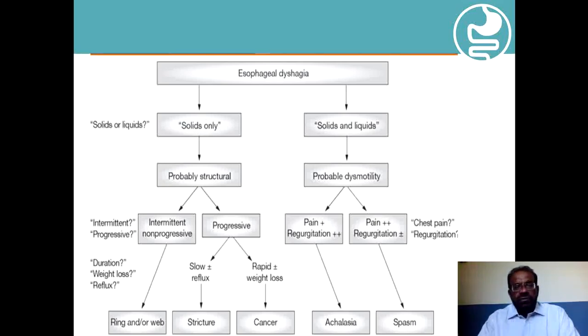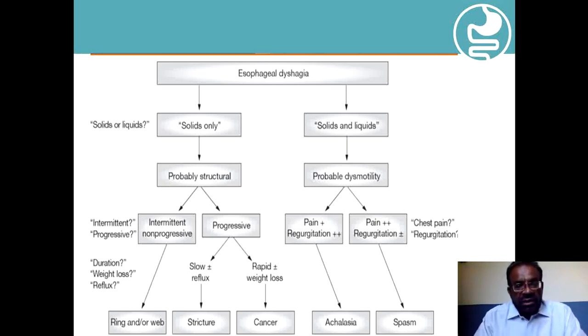And once we know that most likely the cause is in the esophagus, and this is the algorithm, then how to go for further evaluation? We have to ask the patient whether dysphagia is for solids or liquids, and if the patient says that it is only for solids, then most likely this is a structural problem leading to dysphagia, and this is basically a mechanical type of dysphagia.